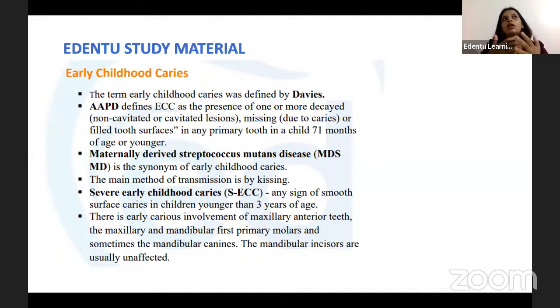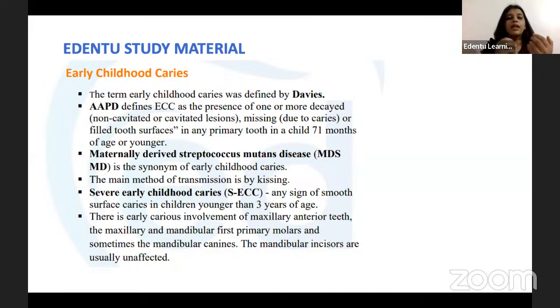Even though early childhood caries is multifactorial in etiology, that is, many factors play together to cause the manifestation of early childhood caries, one of the most important causes is microorganisms, mostly Streptococcus mutans. Okay, so Streptococcus mutans is responsible for the initiation of caries, and the progression of caries is brought about by Lactobacillus species.